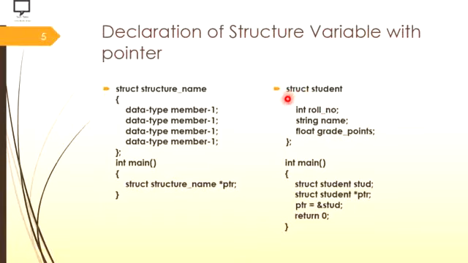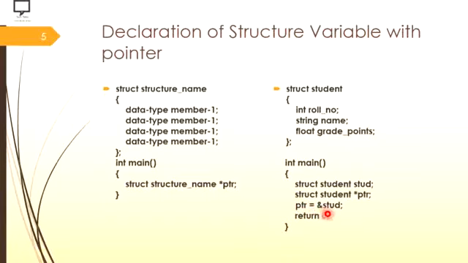This is the user defined data structure of student having these three members under the user defined data type structure student. Here the first thing is that we are going to declare an ordinary variable of structure student. The second variable is nothing but a pointer type variable whose name is PTR, and with this statement you can see that the pointer type variable is a special kind of variable which is designed to store the address of another, ordinary variable.